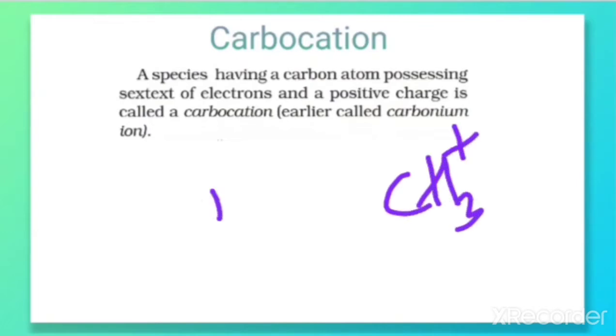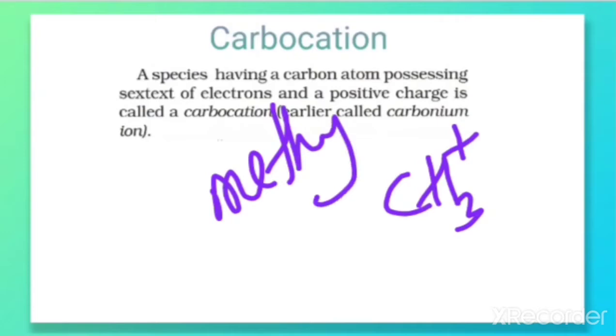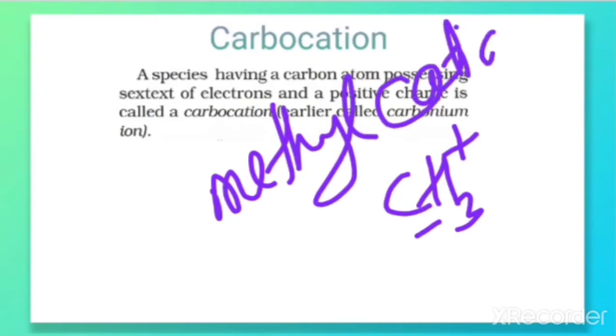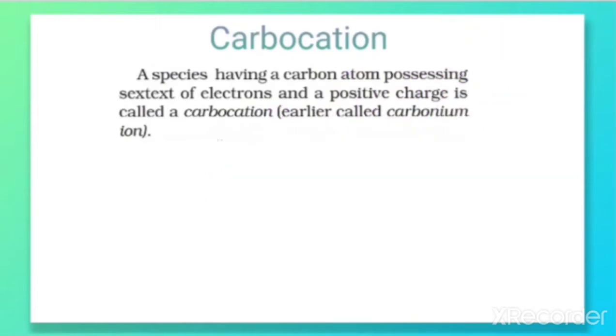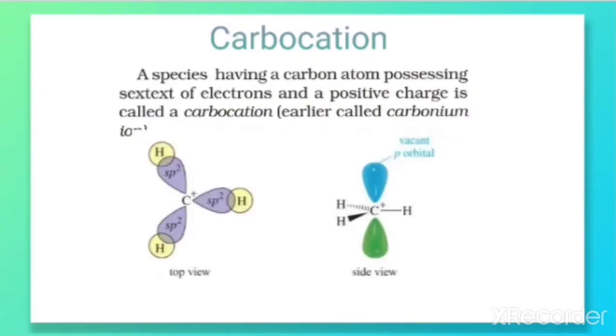This is called methyl cation because it has a methyl group with a positive charge. Methyl cation was also known as methyl carbonium ion. Let us discuss the structure of methyl carbocation. Methyl cation, the formula is CH3+.